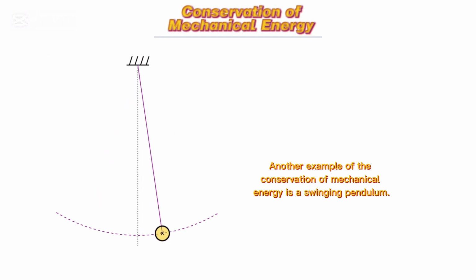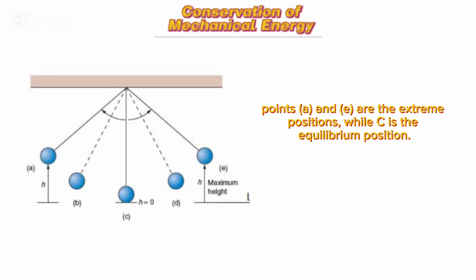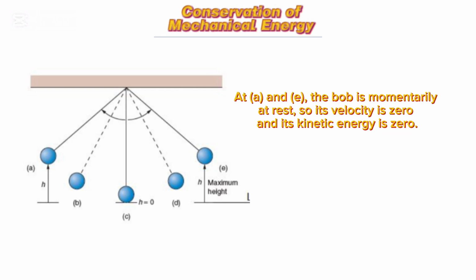Another example of the conservation of mechanical energy is a swinging pendulum. Points A and E are the extreme positions, while C is the equilibrium position. At A and E, the bulb is momentarily at rest, so its velocity is 0 and its kinetic energy is 0.